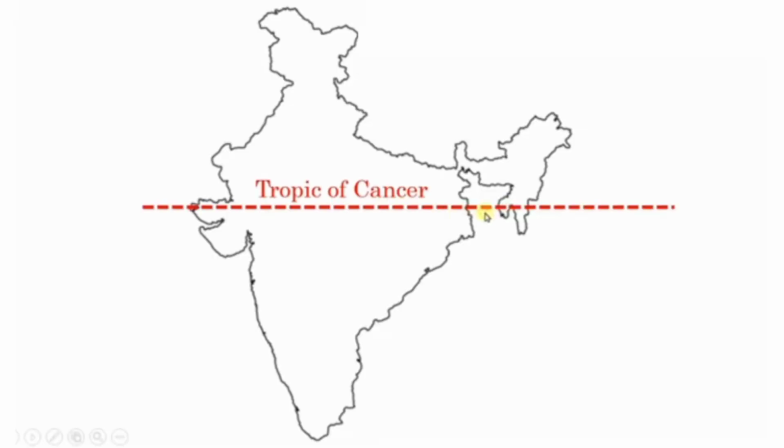This map indicates the 23.5 degree Tropic of Cancer passes through the middle of India. This Tropic of Cancer passes through 8 states, that is Gujarat, Rajasthan, Madhya Pradesh, Chhattisgarh, Jharkhand, West Bengal, Tripura and Mizoram.